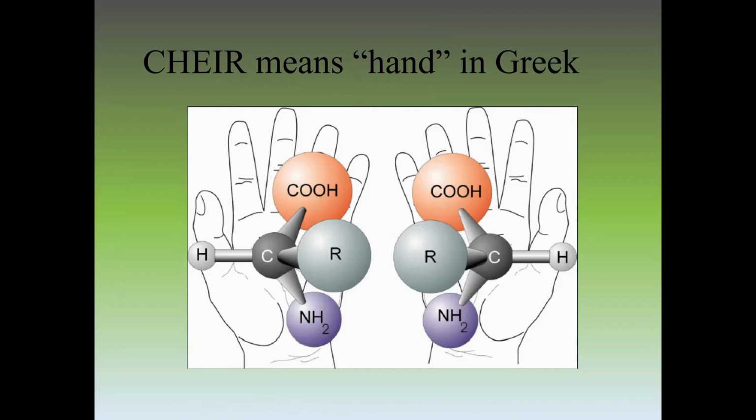Similarly, there are molecules which are similar. Both molecules are similar, like two hands. And these are similar in the way that one is the mirror image of the other. But they are not superimposable. If we look at this molecule, if we take it up and keep it here, this R group will be on the edge. So these are not mirror images. So chiral is from handedness.